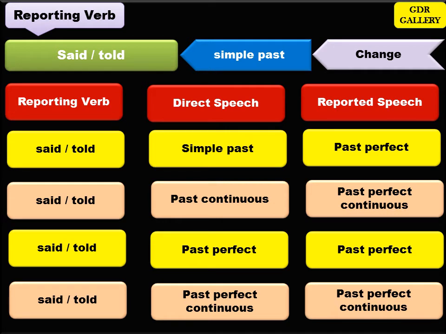It remains the same. Now here you need to understand when the quoted speech is in past form, you make changes only when it is in simple past and in past continuous. Whereas in these two cases, you need not make change. It remains the same.